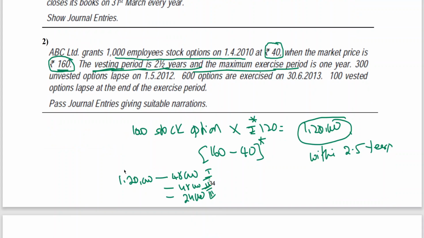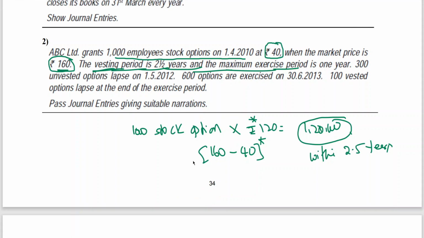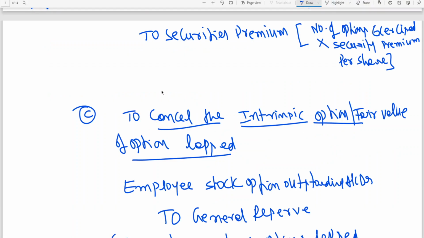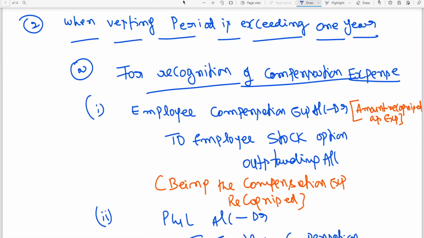Now, how we need to recognize these expenses, we need to see when you are writing the entries. In today's class, I have given you the entry. The first entry you should write is for recognition of compensation expense: Employee compensation expense account debit to Employee stock option outstanding account, being the compensation expense recognized at the end of the first year.